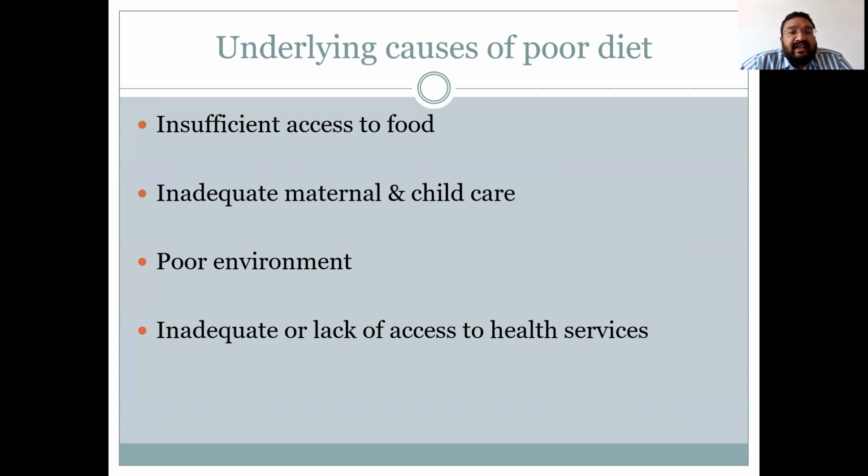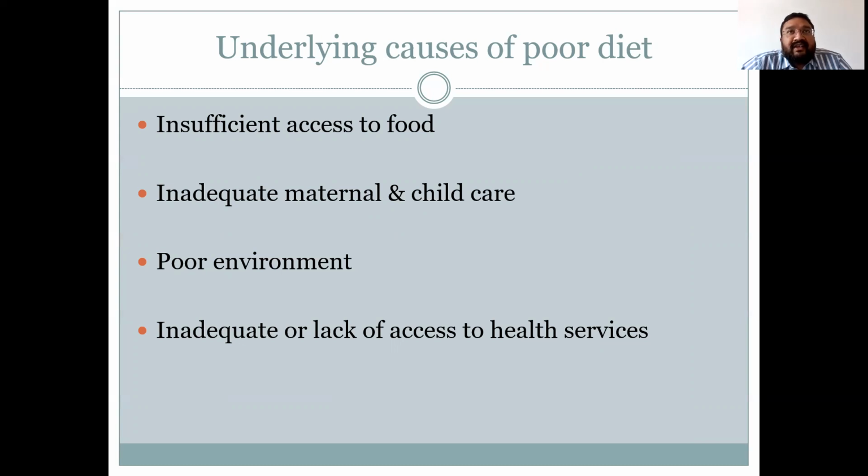Second is inadequate maternal care during the antenatal period, because when the mother's health is neglected, the fetus that is growing in the mother's womb is also neglected, and the mother may give birth to a baby who might be low birth weight or an IUGR baby, who may develop malnutrition in coming years.